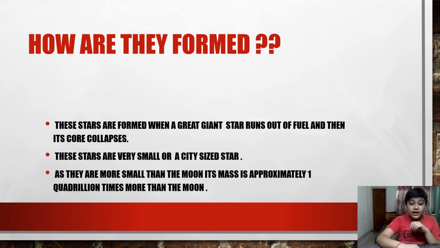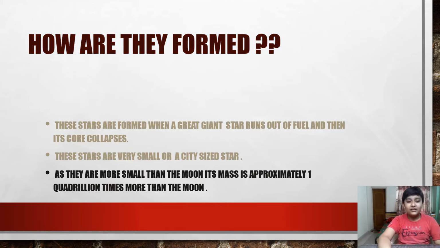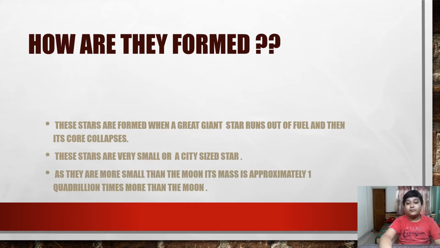1 quadrillion times has about more than 20 zeros in it. You can imagine. It's very, very dense. If it's dense, it'll have more mass. That's obvious. Okay. So let's move to our next topic.